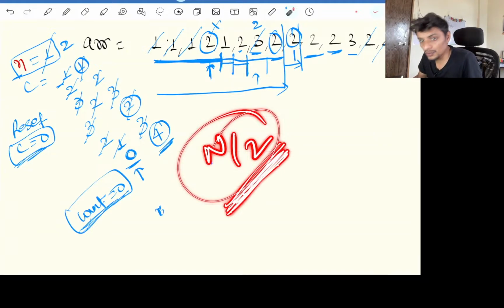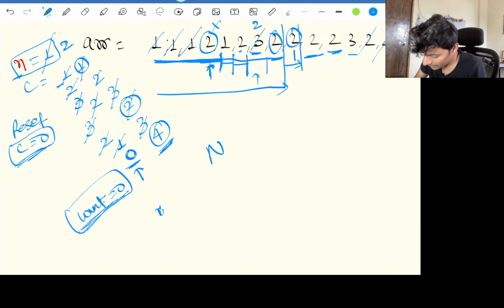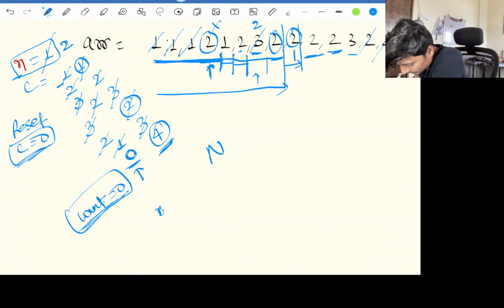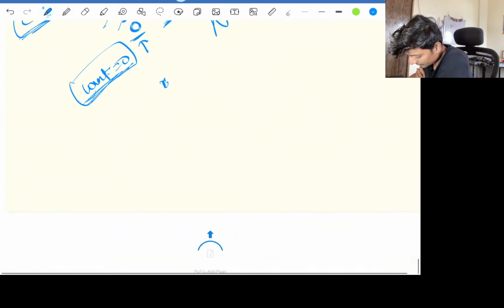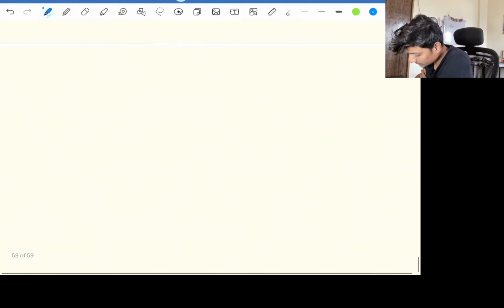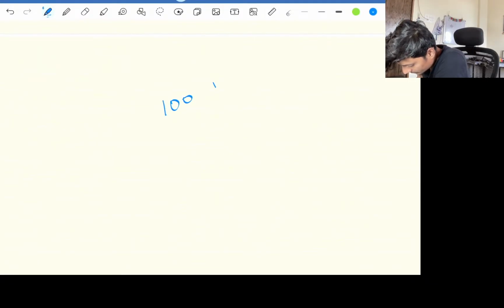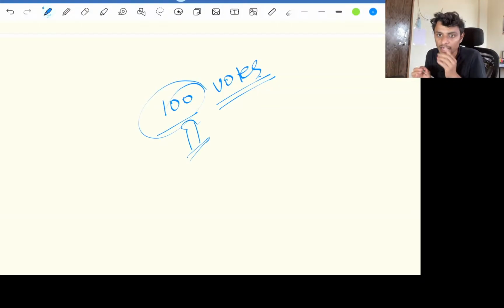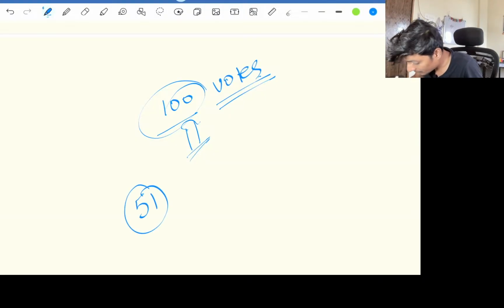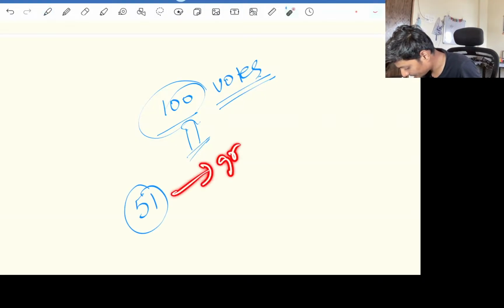Let me do one more thing. Leave everything. Suppose a constituency is having 100 votes. If any candidate gets 51 votes, then it is guaranteed that he will win.